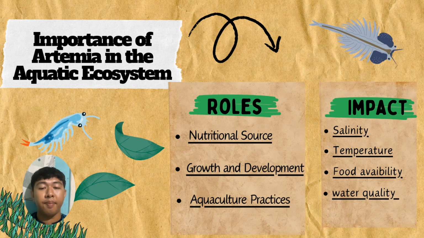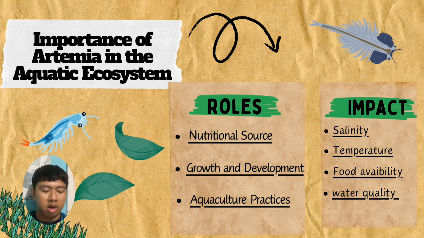The role and the impact of Artemia in aquatic ecosystem. Firstly, as the growth, it being the nutritional source. Artemia have rich protein and other nutrients and make it an excellent dietary component for culture species like fish larvae. And that is the growth development, even accepted and tolerated by aquatic organisms. Aquaculture practice. It is crucial in the diet of aquaculture species and leads to efficient, sustainable production practice.